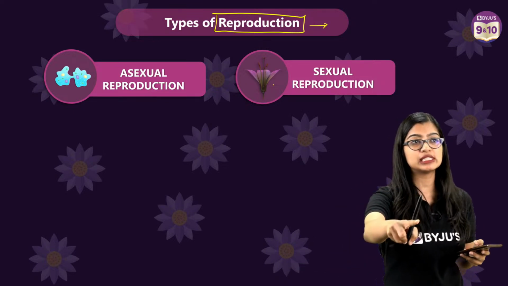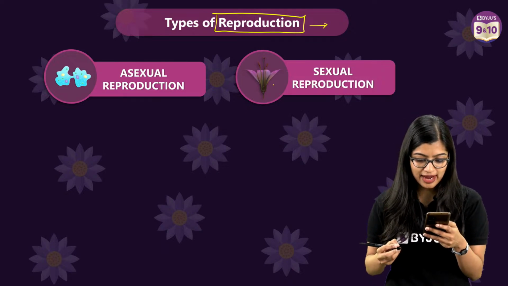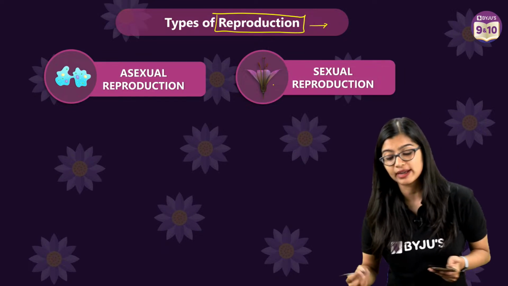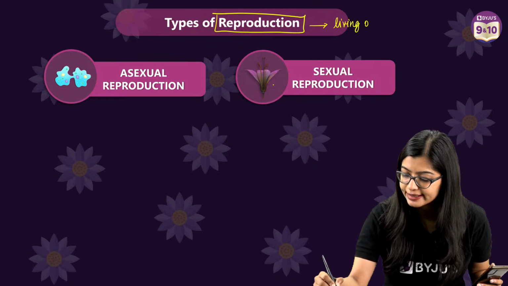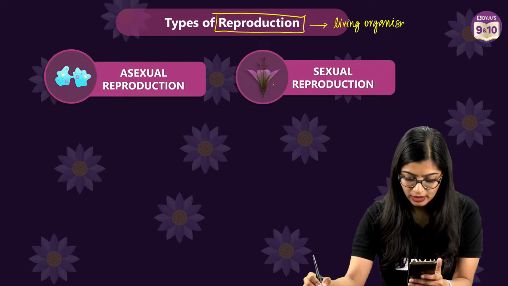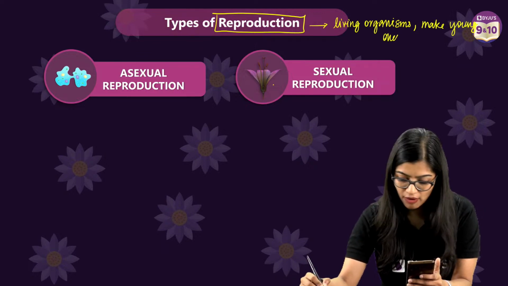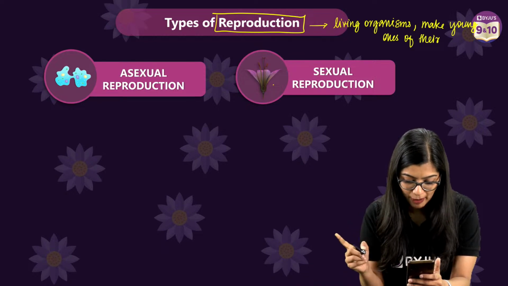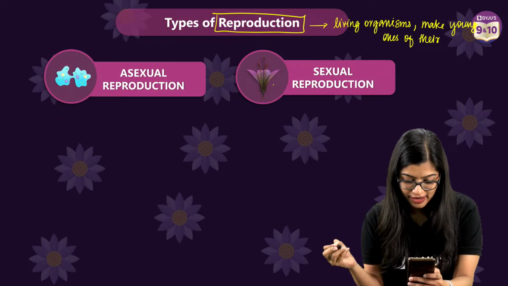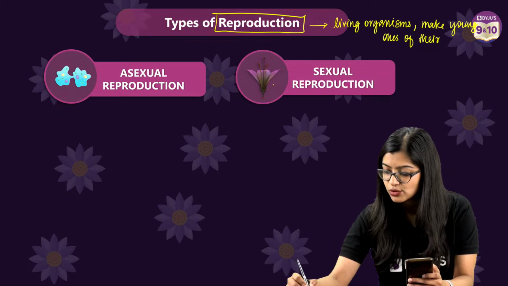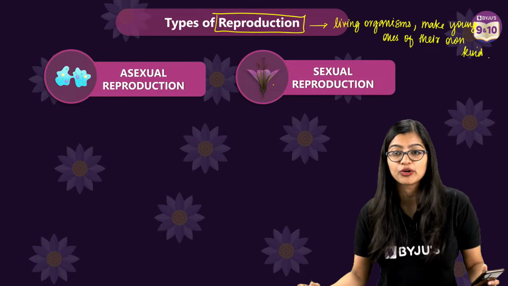All right. I'm still not able to see the chat on my screen. Very good. Yes, it is to produce young ones, right? So reproduction is nothing but the process by which living organisms make young ones of their own kind. Very good, Palak, very good, Fatima, very good, Sai Murli. I can see Yash's answer. To produce young ones. So they make young ones of their own kind, right? This is again very important to understand.